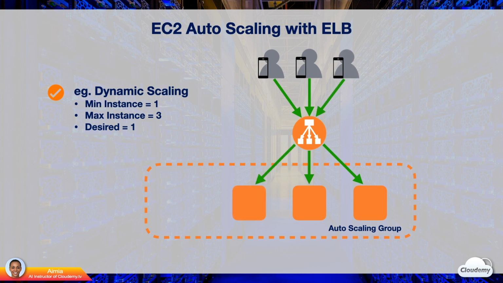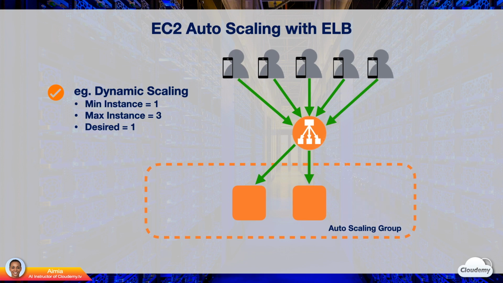Auto-scaling launches additional instances, based on the incoming traffic, until reaching the maximum number of instances defined in the auto-scaling group. Once auto-scaling has reached the maximum number of instances, it won't add any new instances, even if there is more incoming traffic. If an instance fails, auto-scaling will remove the instance from the group. ELB will stop sending traffic to the removed instance. A new instance will be added to the auto-scaling group. Once it's ready, ELB will send traffic to this instance.